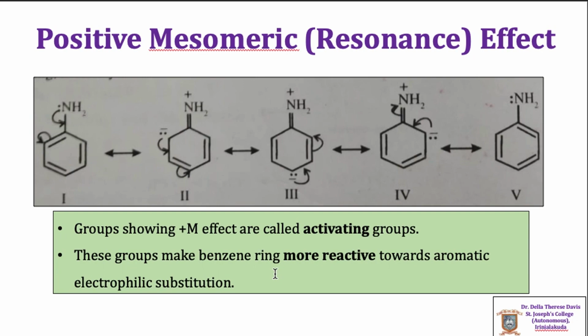Thus, the groups which show plus M effect are called activating groups. That is, the benzene ring is more activated towards aromatic electrophilic substitution. When the ring gets a negative charge, it has more tendency to react with an electrophile. An electrophile is an electron-loving species. Hence, the aromatic electrophilic substitution character of the benzene ring is increased by the presence of activating groups such as NH2, OH, OR, etc., which show plus M effect.